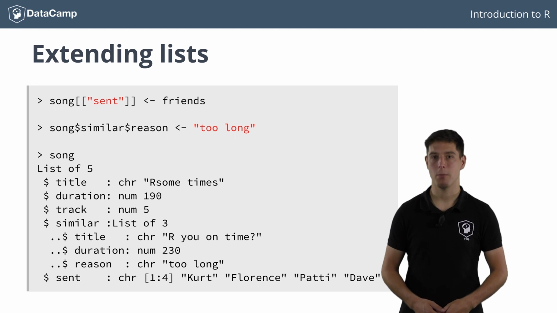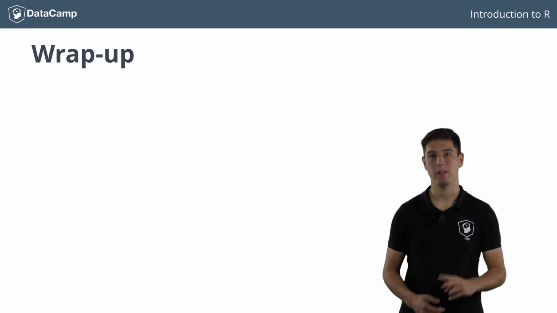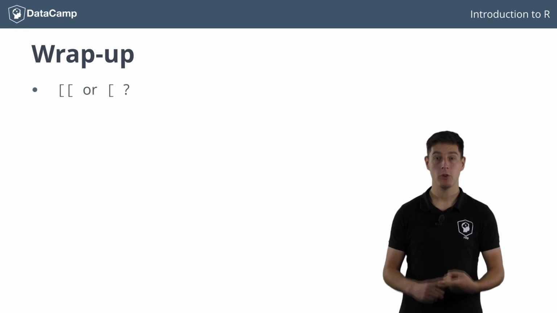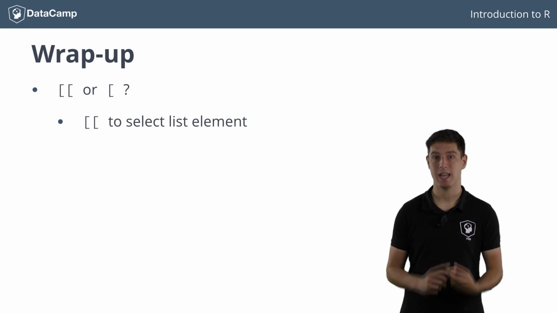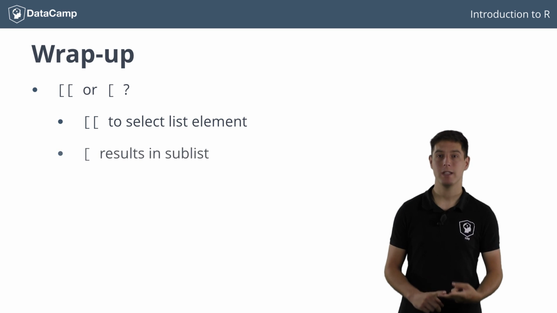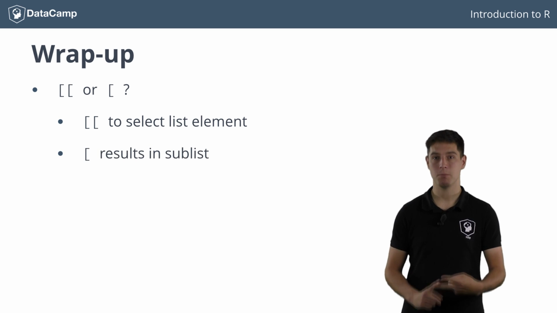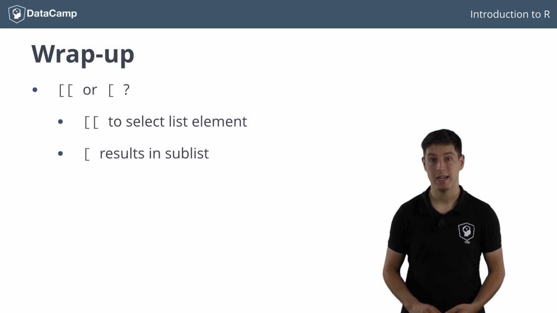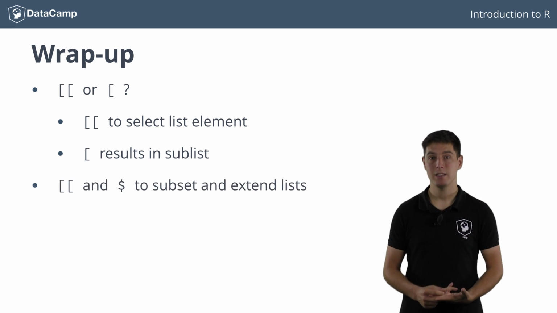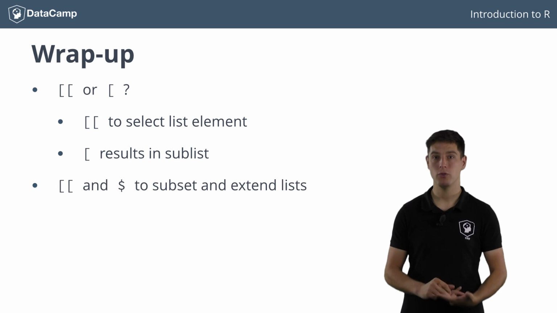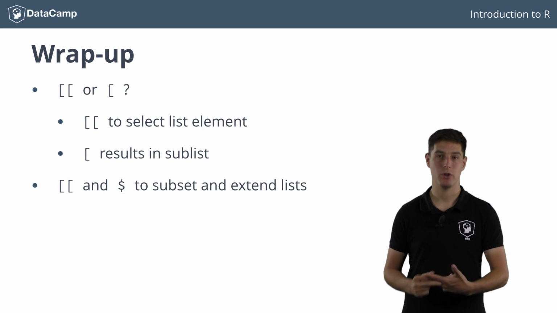That's all you need to know about lists for now. There are two main takeaways here. First, you use double square brackets to select the list element, while single square brackets results in the sublist containing the specified elements. Second, you can use the double square brackets and its $ sign equivalent both to subset as well as to add elements to your list.